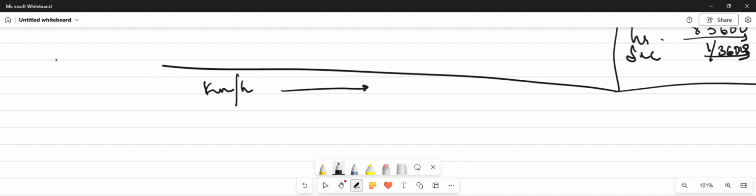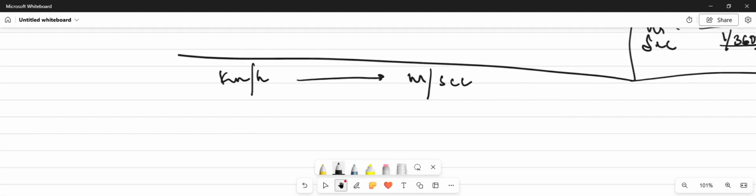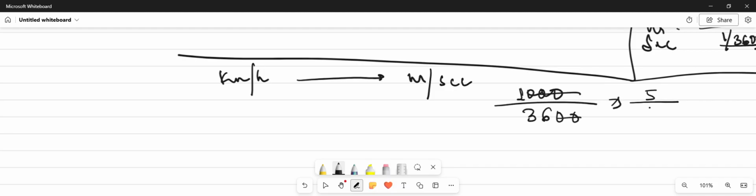Kilometer per hour into meter per second. So what we are doing here is converting kilometer into meter, and we have just discussed that 1 kilometer is equals to 1000 meter, and 1 hour is equals to 3600 seconds. After cancelling both the terms, we will get 5 by 18.